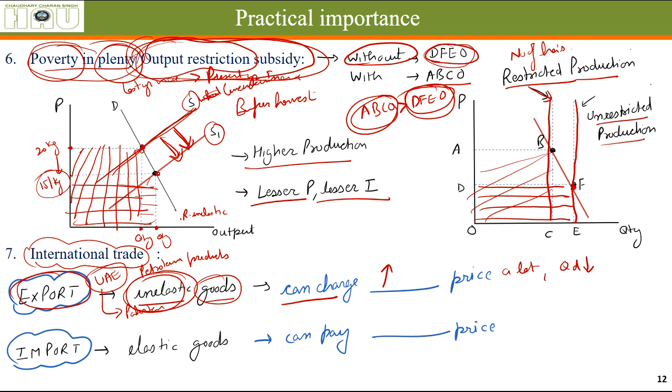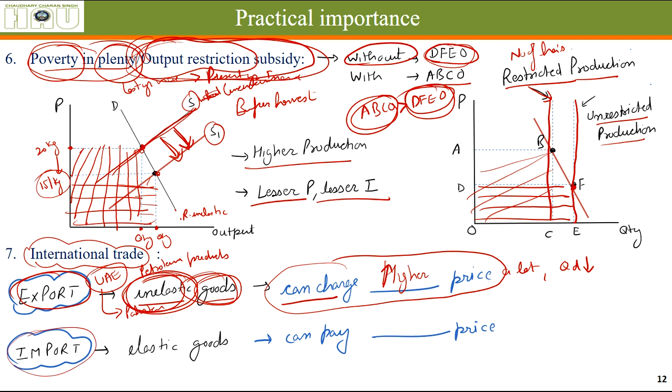So when the goods exported are inelastic, that country knows they can charge a higher price. But when we are importing goods which have elastic demand, let's say electronic goods, for example a mobile coming into India costing 10,000 rupees with quantity demanded of 1 lakh units, and its demand is elastic.